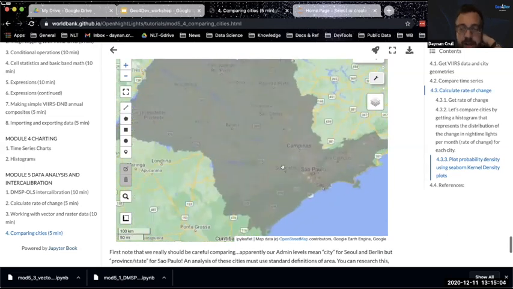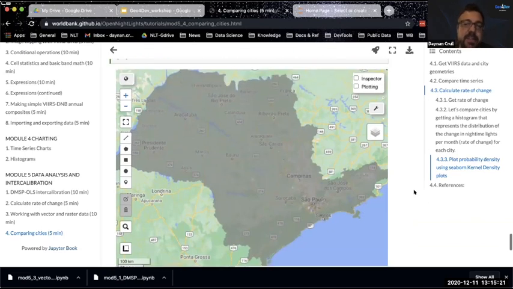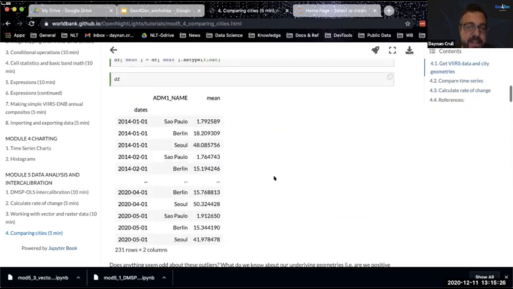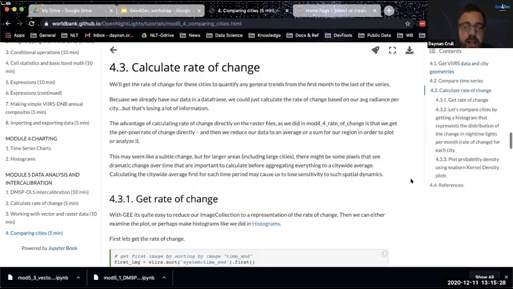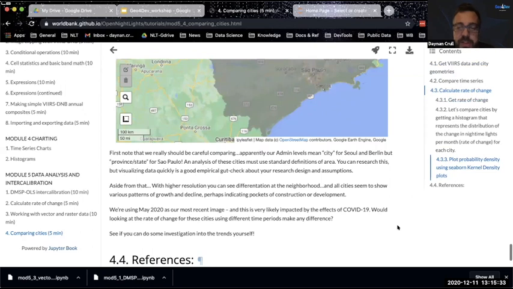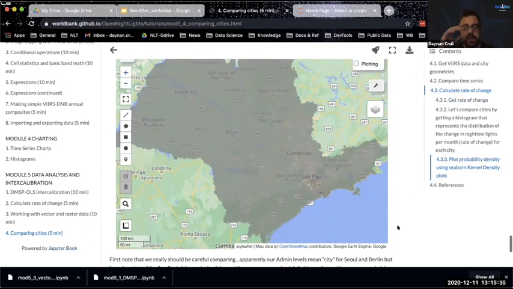Now, obviously you don't want to compare a state with two cities just because it happens to be named that. So one first step is to just know what the geometries are from the data set you're pulling from. But one reason I show this example is that you can actually look empirically, and in less than a couple minutes, just by looking at the data, you should become a good sleuther and say, okay, when I'm looking at the data, my spidey sense says this looks odd to me. And then when I look at the actual data spatially, I can see, oh, okay. So I want to make sure I'm researching this and trying to figure out how I get the proper unit of analysis so I can do this.